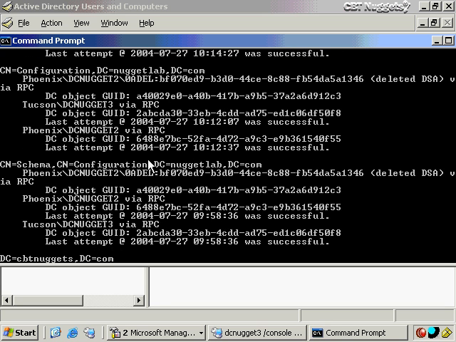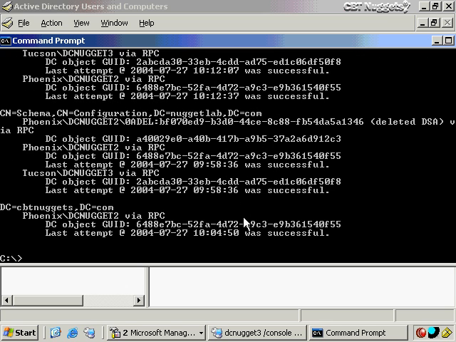And I see similar information for my configuration naming context, which remember, DC Nugget 2 is part of the forest, and it needs part of the configuration naming context. For example, the sites and connection objects themselves are part of the configuration naming context, so it replicated with that one. It tells me the last time it attempted to replicate and was successful as well. So this also just tells me if I'm successfully replicating with those partners.